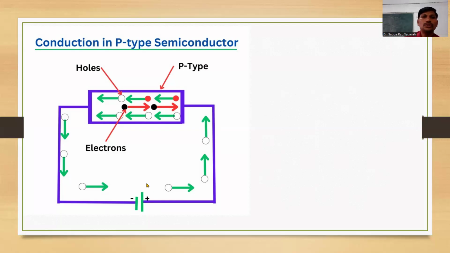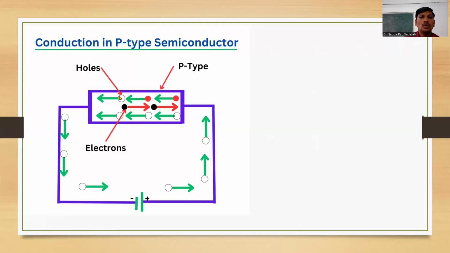This positive charge creates the holes. So the majority charge carriers in p-type semiconductors are holes. The holes are transmitted from the positive terminal of the battery and enter the semiconducting material. And the electrons flow opposite to the direction of the holes.